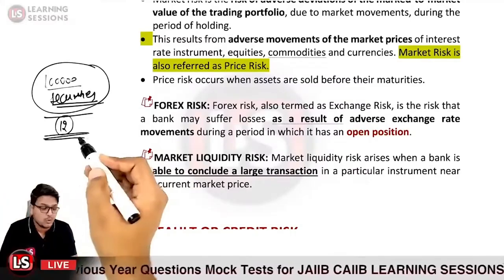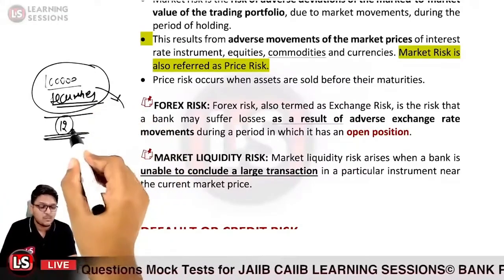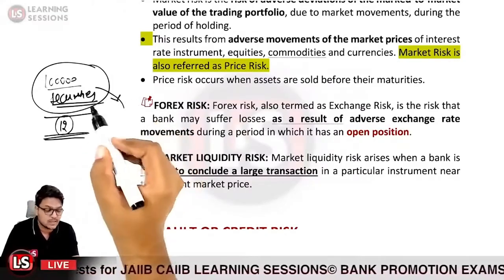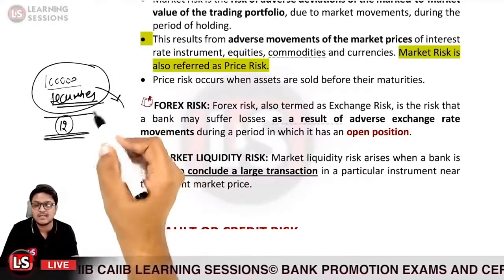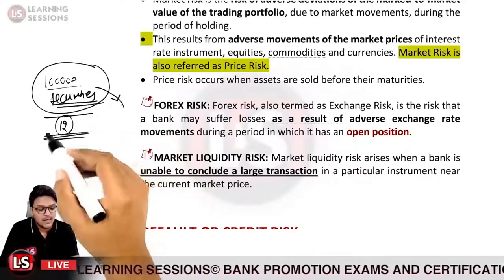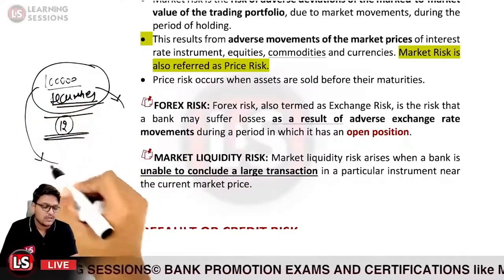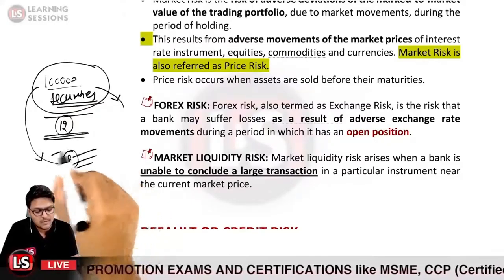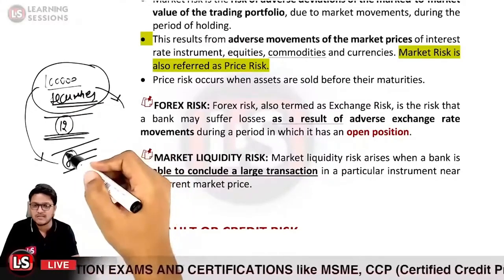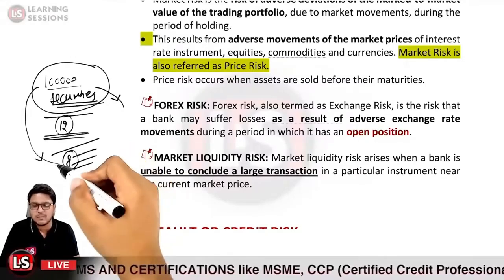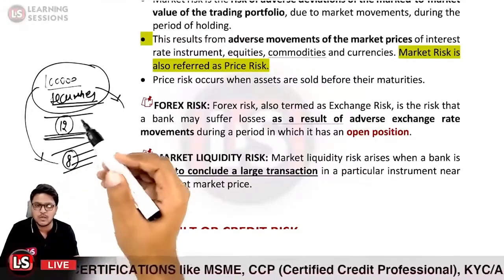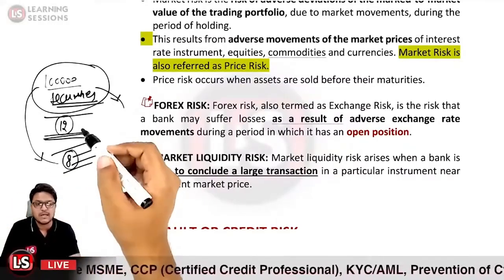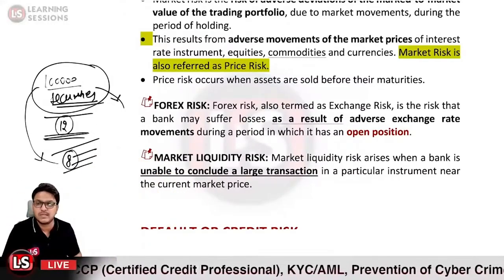You are not able to sell these securities at rupees 12. Even though the market price is equal to 12, you are not able to sell these securities in the market itself. The market is not having the demand related to it, and you are able to sell these securities at a price of 8 rupees. So your earnings are adversely impacted. Even though the current market price was equal to 12 rupees, you are not able to conclude that particular transaction. That is due to what? That is due to the market liquidity risk.